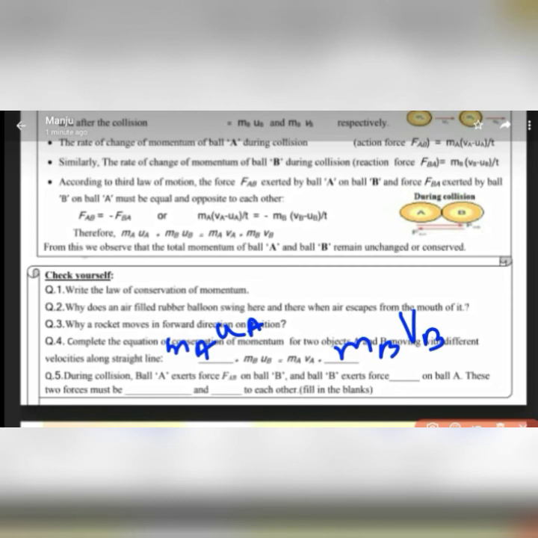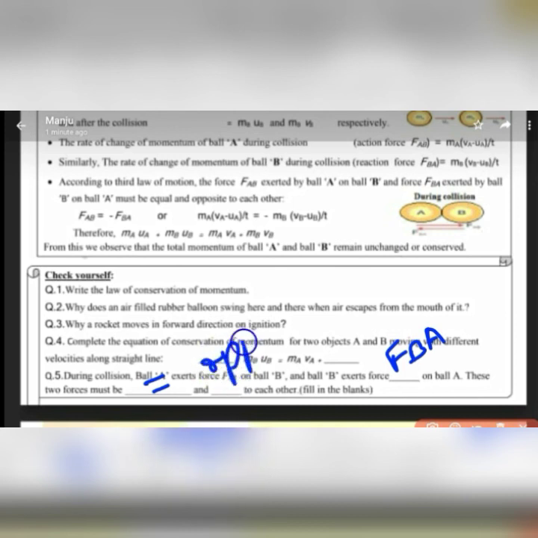And the fifth question says, during collision, ball A exerts force Fab on ball B, and ball B exerts force Fba on ball A. So these two forces must be equal and opposite to each other. Clear? So I have written this sign. Here you have to write equal and opposite to each other.